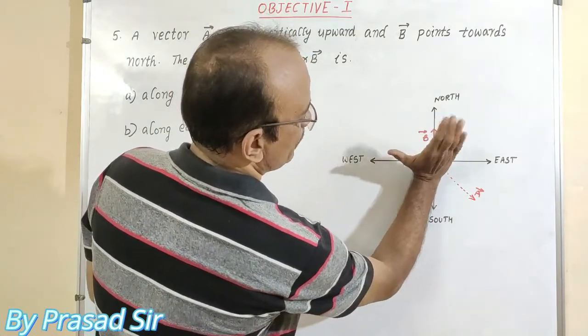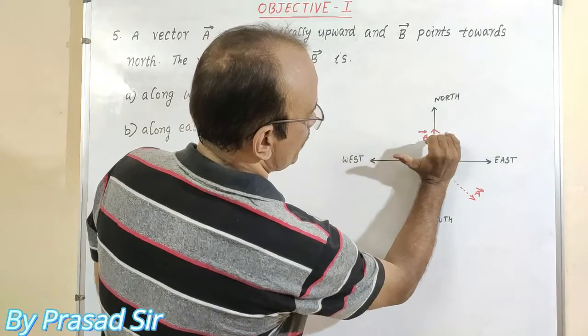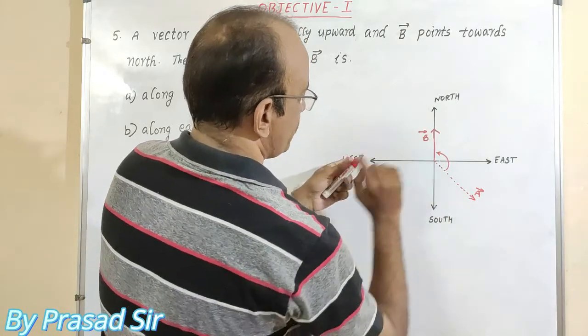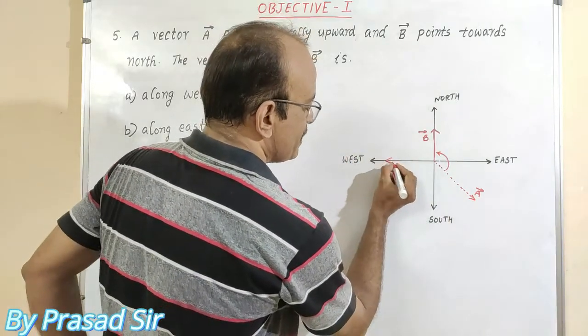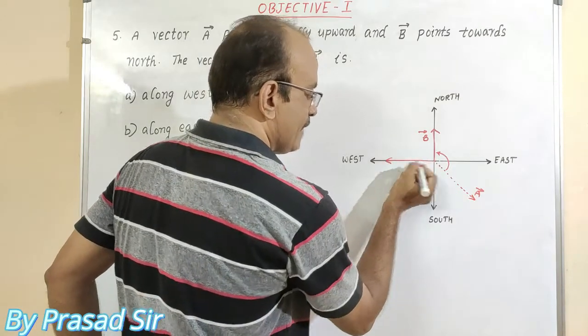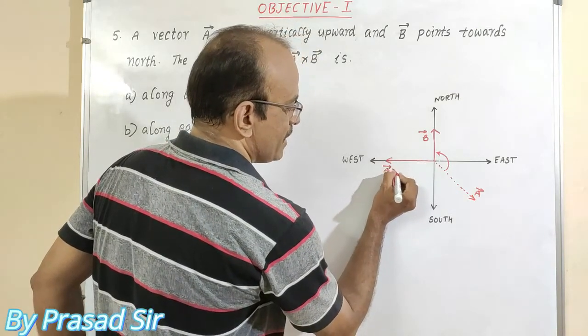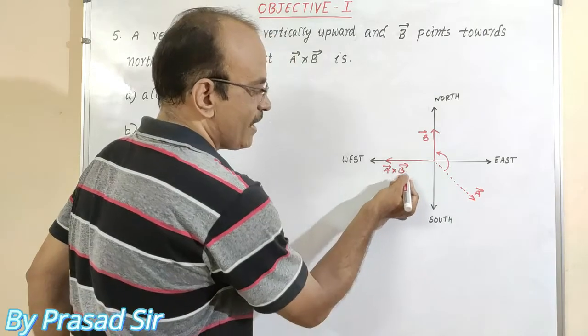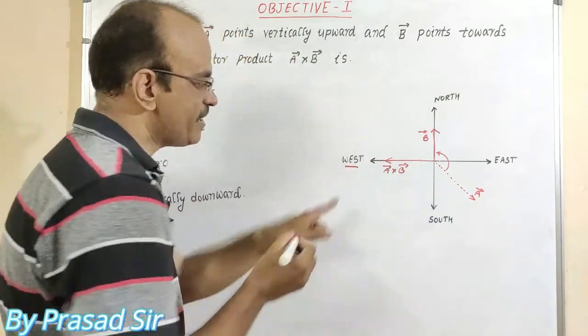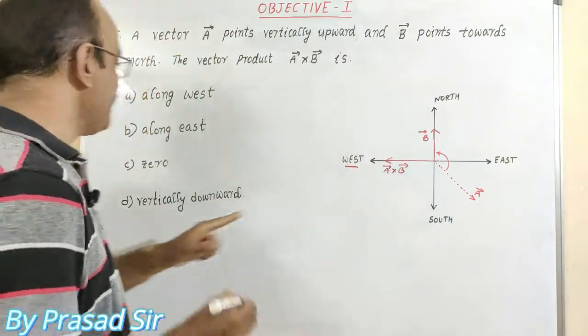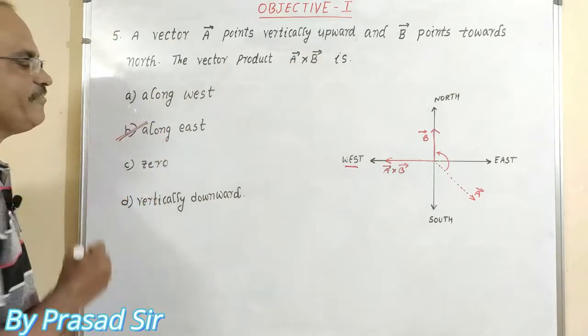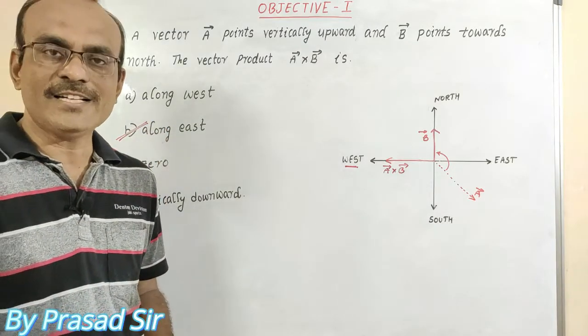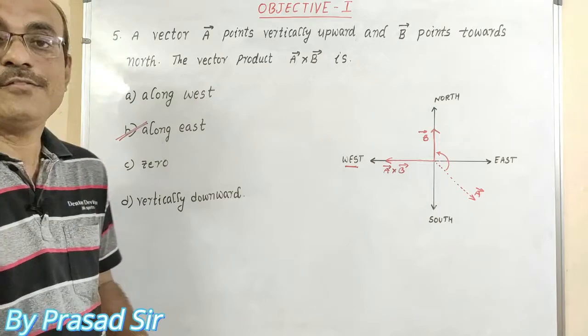So A to B, the thumb indicates A cross B. So A cross B is coming in the direction of west. That's why the option is along west. That is the correct answer for question number 5.